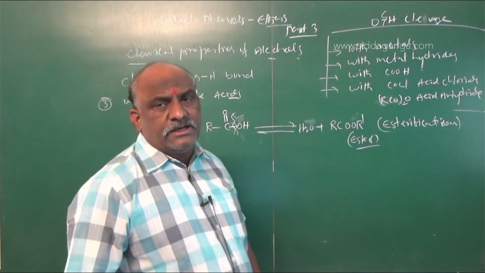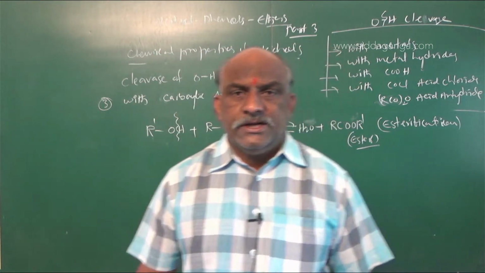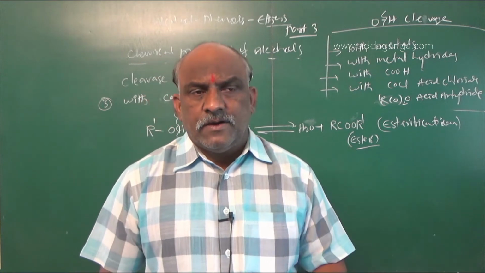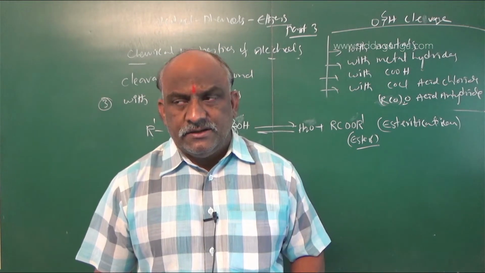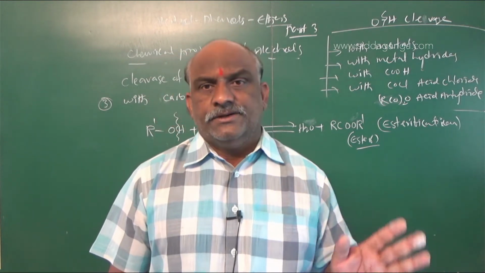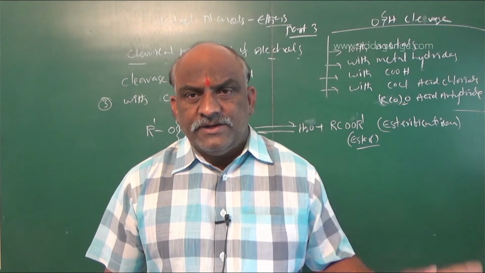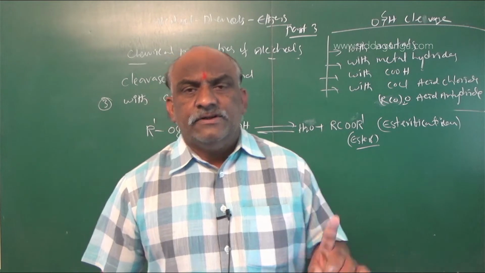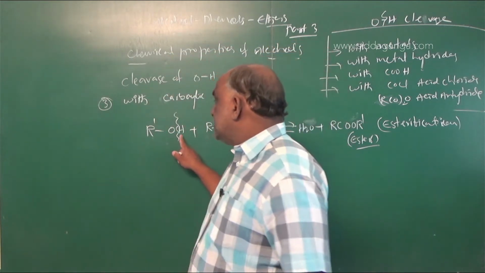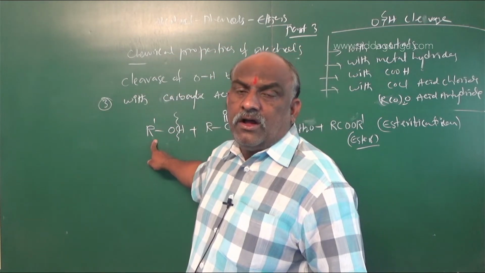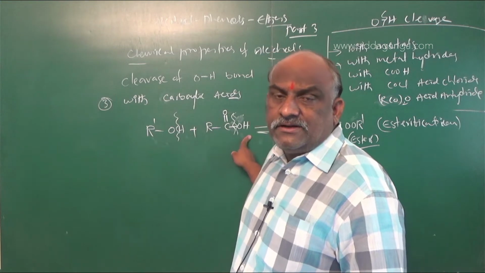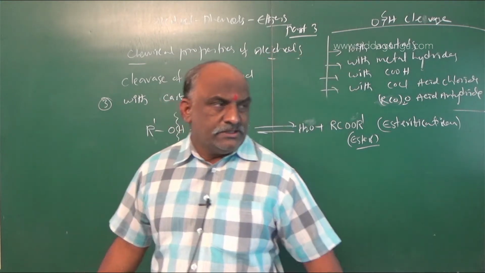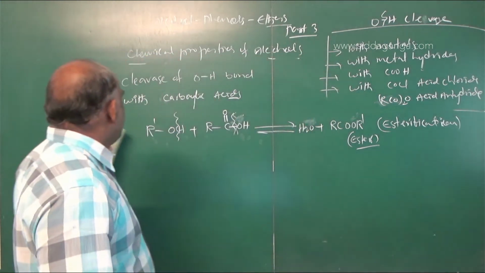Alcohol reacts with carboxylic acid. Alcohols react with carboxylic acids to give rise to ester. This reaction is a reversible reaction. As the water molecule is separated, the rate of the forward reaction increases. In this reaction, which cleavage takes place? O–H cleavage in the alcohol, C–OH cleavage in the carboxylic acid. So this reaction is esterification, very, very important.